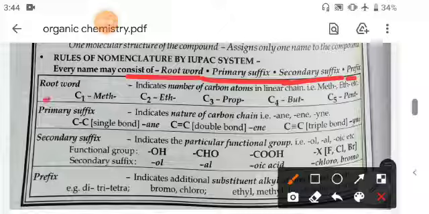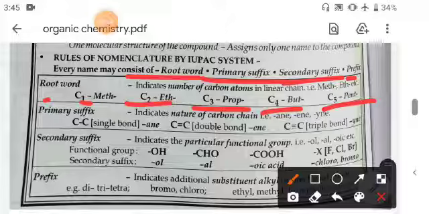Now root word: C1 is meth, if 2 carbons are there then eth, 3 prop, 4 but, 5 pent, 6 hex, 7 hept, like so. And primary suffix: C-C single bonds are written as ane, double bonded are written as ene, and triple bonded can be written as yne.